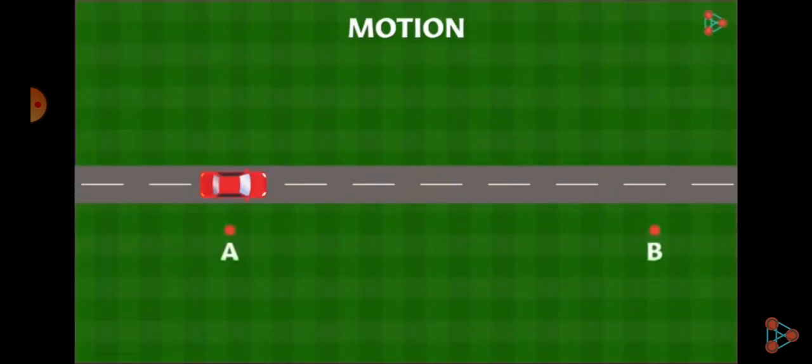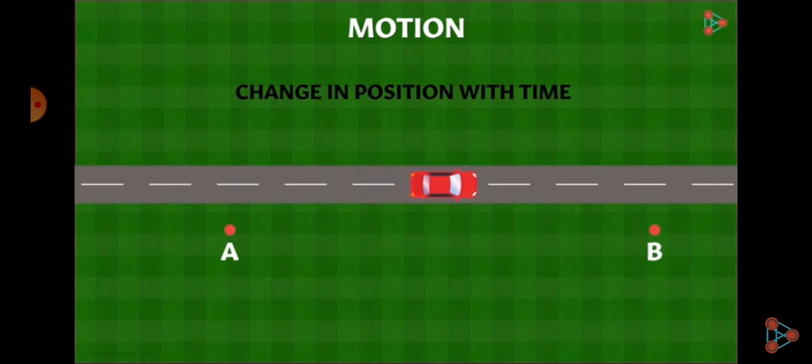See, the car is moving from point A to B. The position of the car is changing from point A to B with time. So change in position with time is called motion. Change in position with time is called motion.